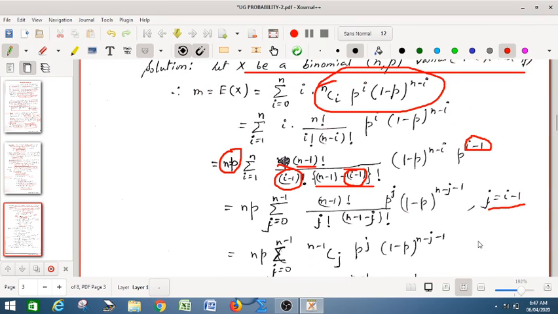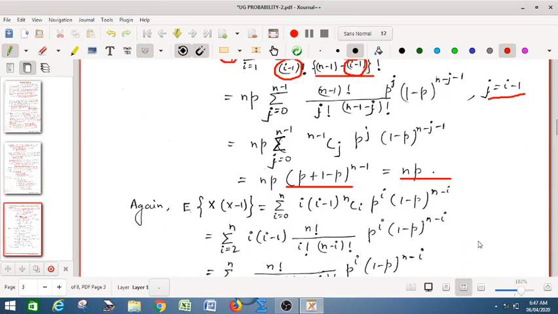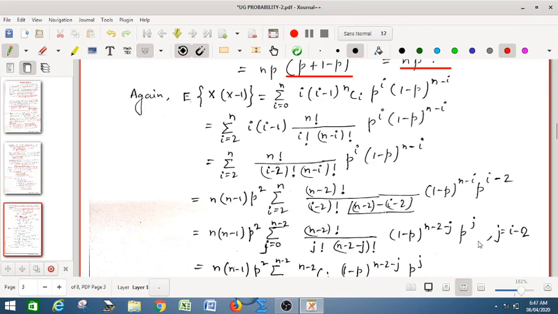Now we will prove the variance, find out the variance. Before that we have to calculate the expectation of x into x minus 1. Again, as in the previous case, we know that the expectation is, from the definition, i into i minus 1 into nCi p to the power i.